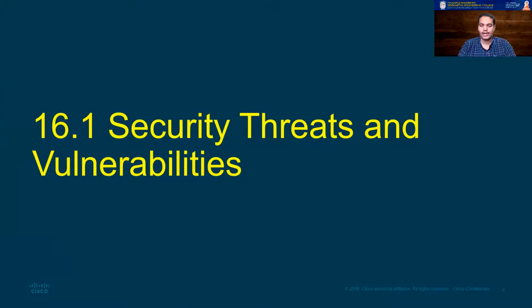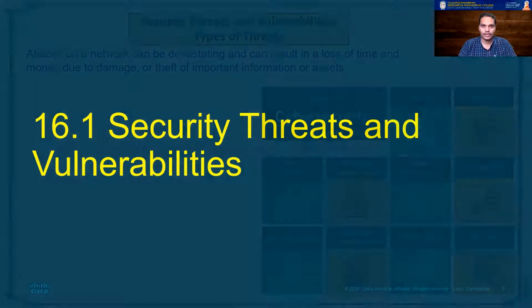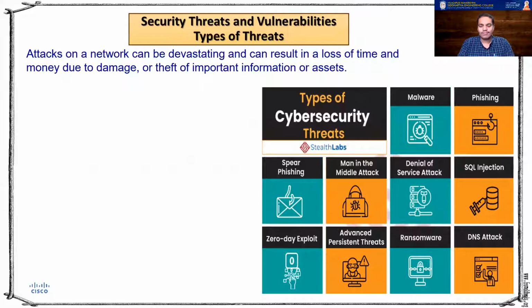In order to discuss more, let us start with what we mean by a threat. What is a vulnerability? What role do they play in network security? Obviously, when an attack happens on a network, it leaves devastating results. What do we mean by these devastating results? What happens if an attack is successful? It may lead to a loss of time and money because of the damages done to the network, its assets, its reliability, all those things.